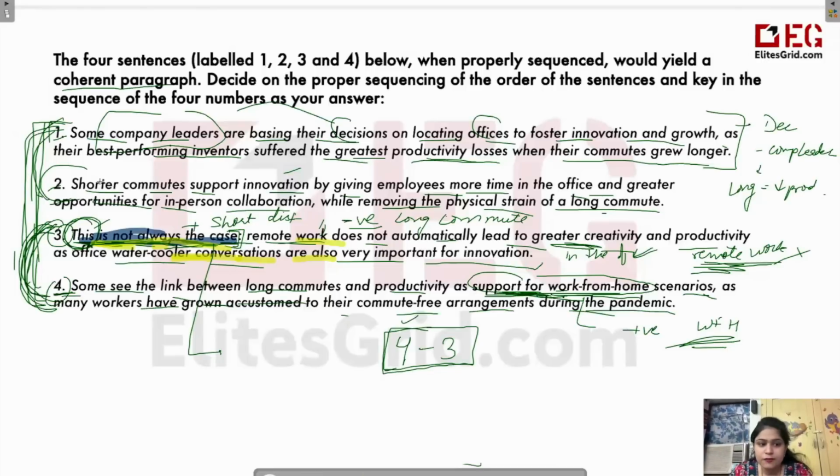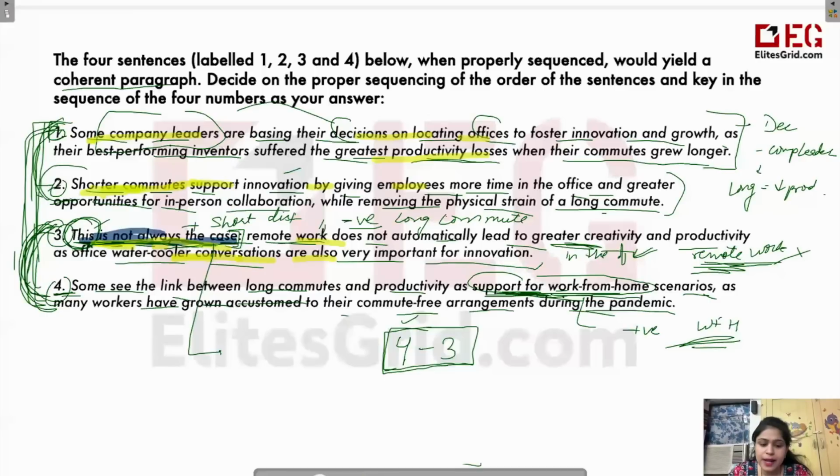Now, if we see it clearly, the first and the second sentences, see, the second is telling us about, in general, what is the benefit of short distance. In general, that shorter distances, shorter commutes support innovation. एक general aspect बता रहा है. और फिर जो first वाला है, that some company leaders, they are taking this decision कि अपने office को location different कर रहे हैं so that the employees have to travel less. ताकि उनकी प्रोडक्टिविटी लॉसेस कम हो.